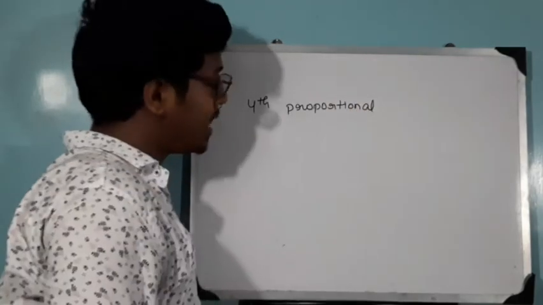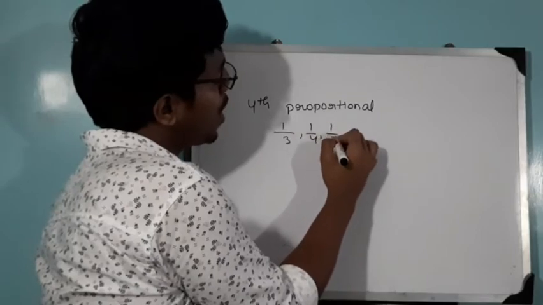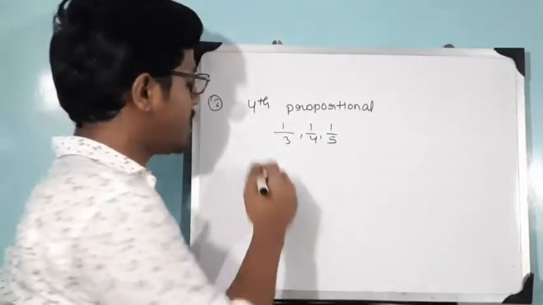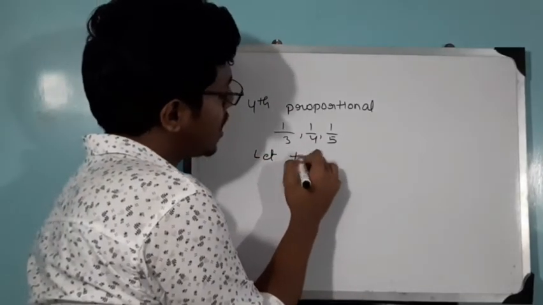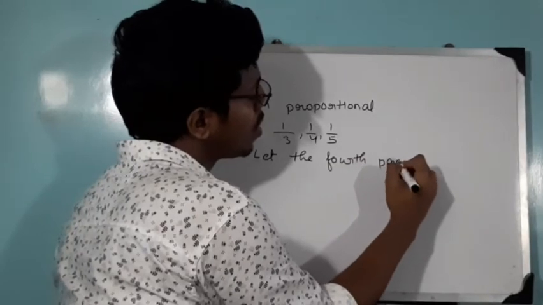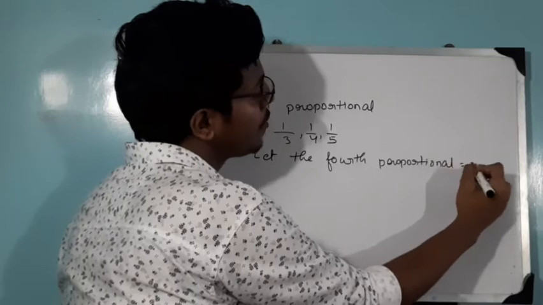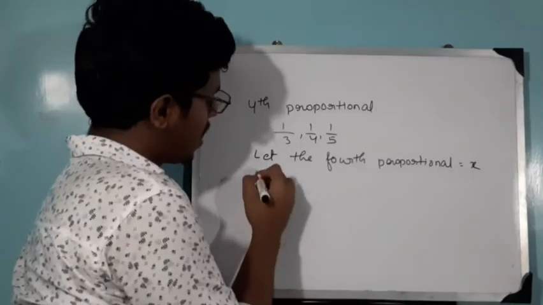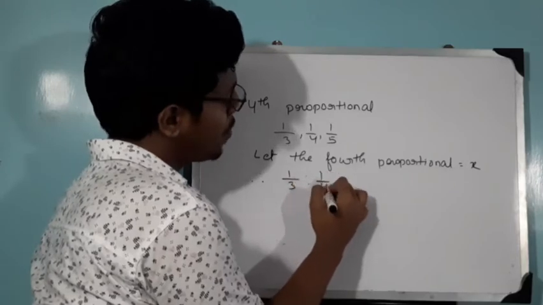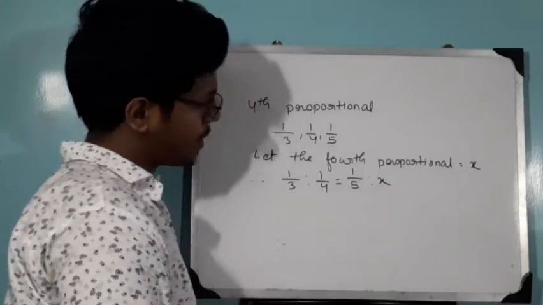The question will be like this: 1 by 3, 1 by 4, 1 by 5. You have to find the fourth proportional. In this type of questions, always write, let the fourth proportional equal to x. Therefore 1 by 3 is to 1 by 4 equal to 1 by 5 is to x.